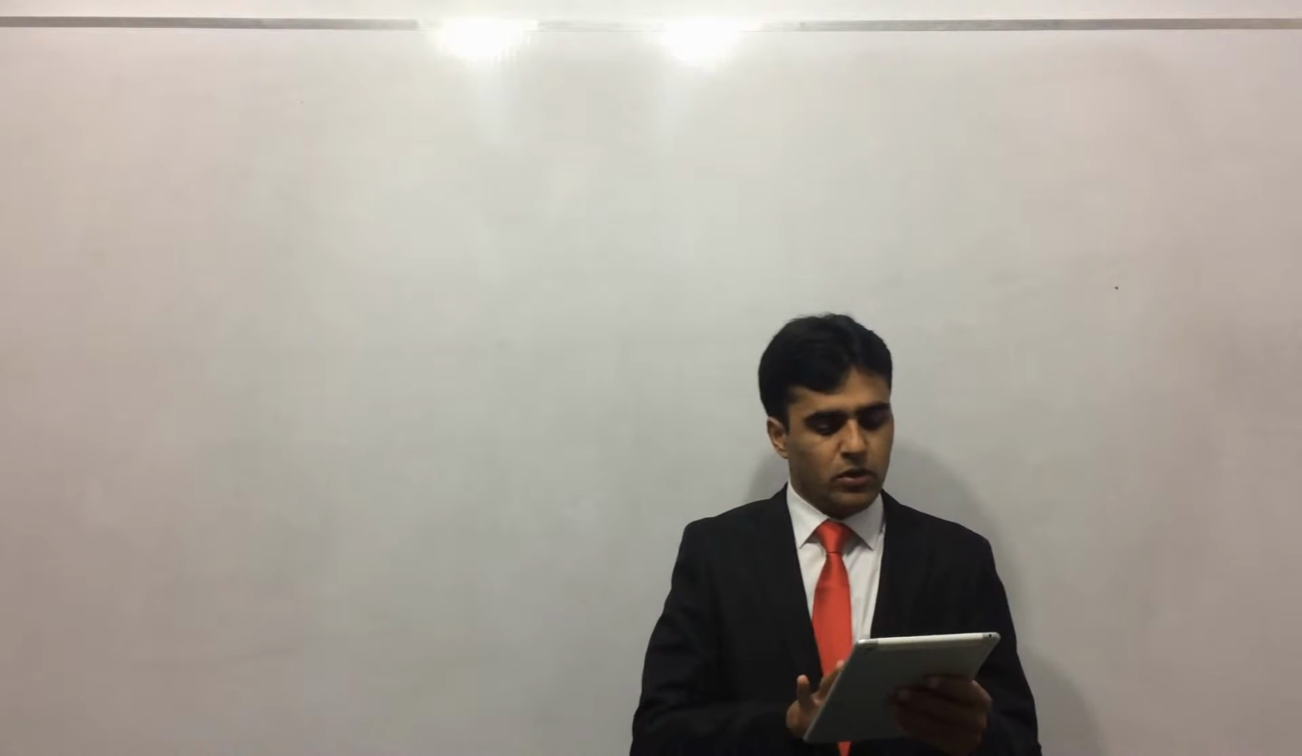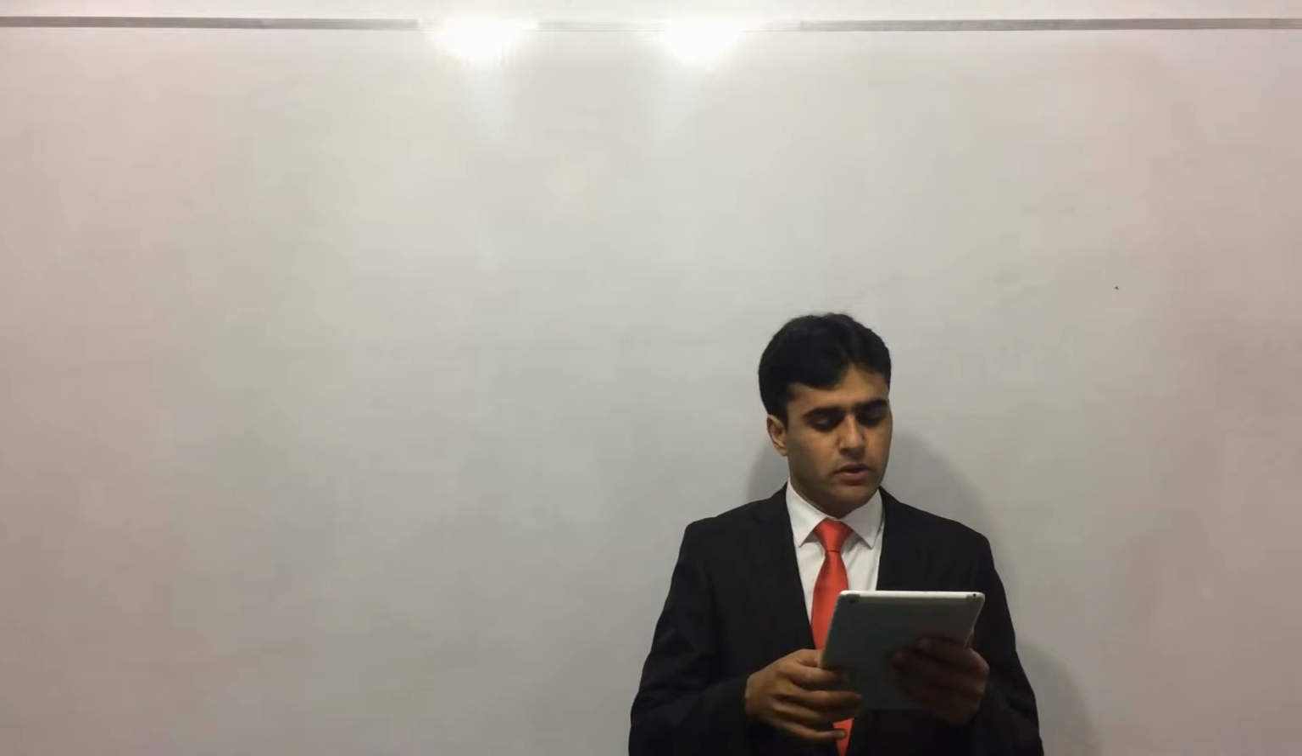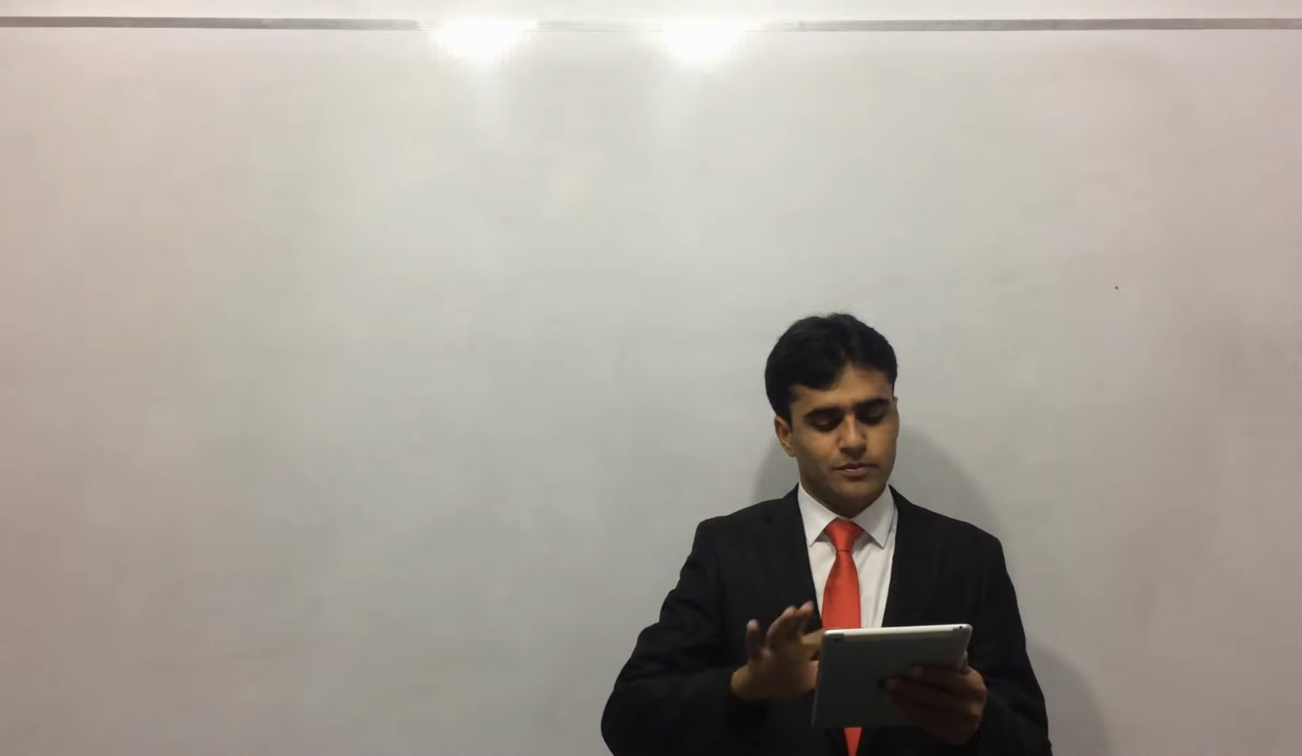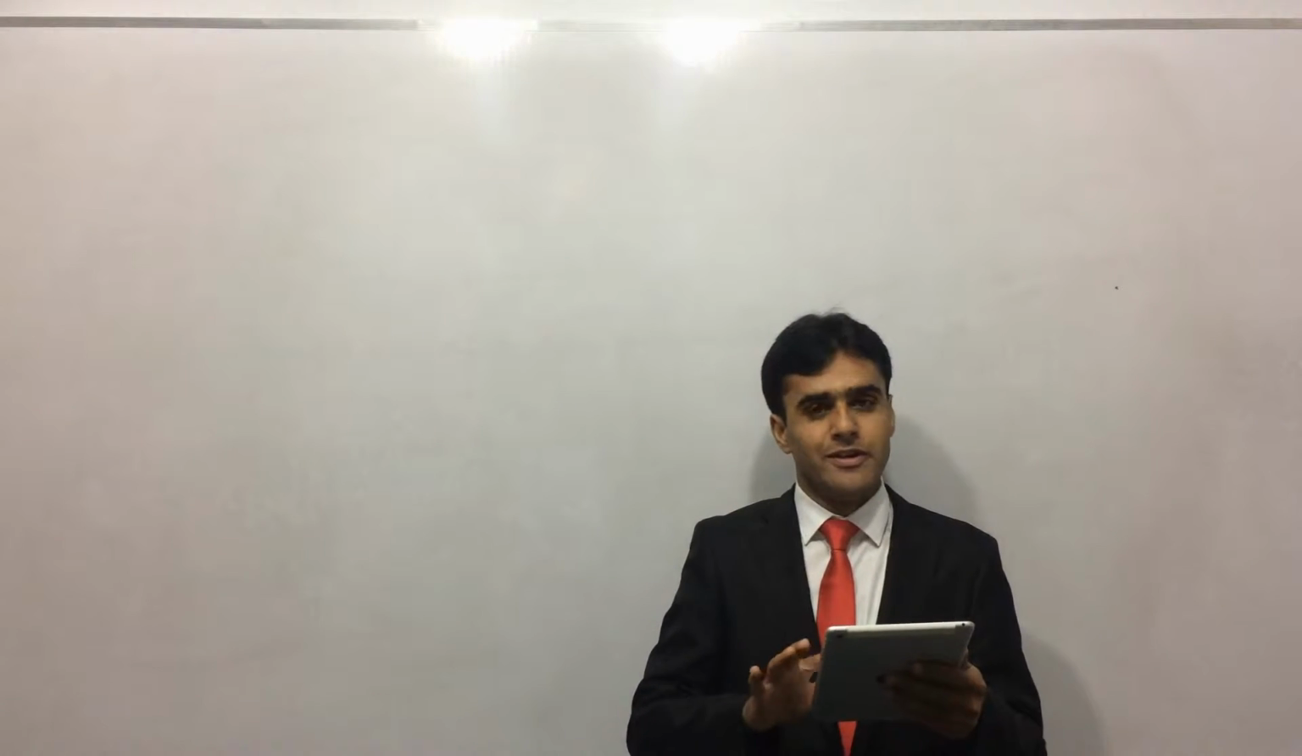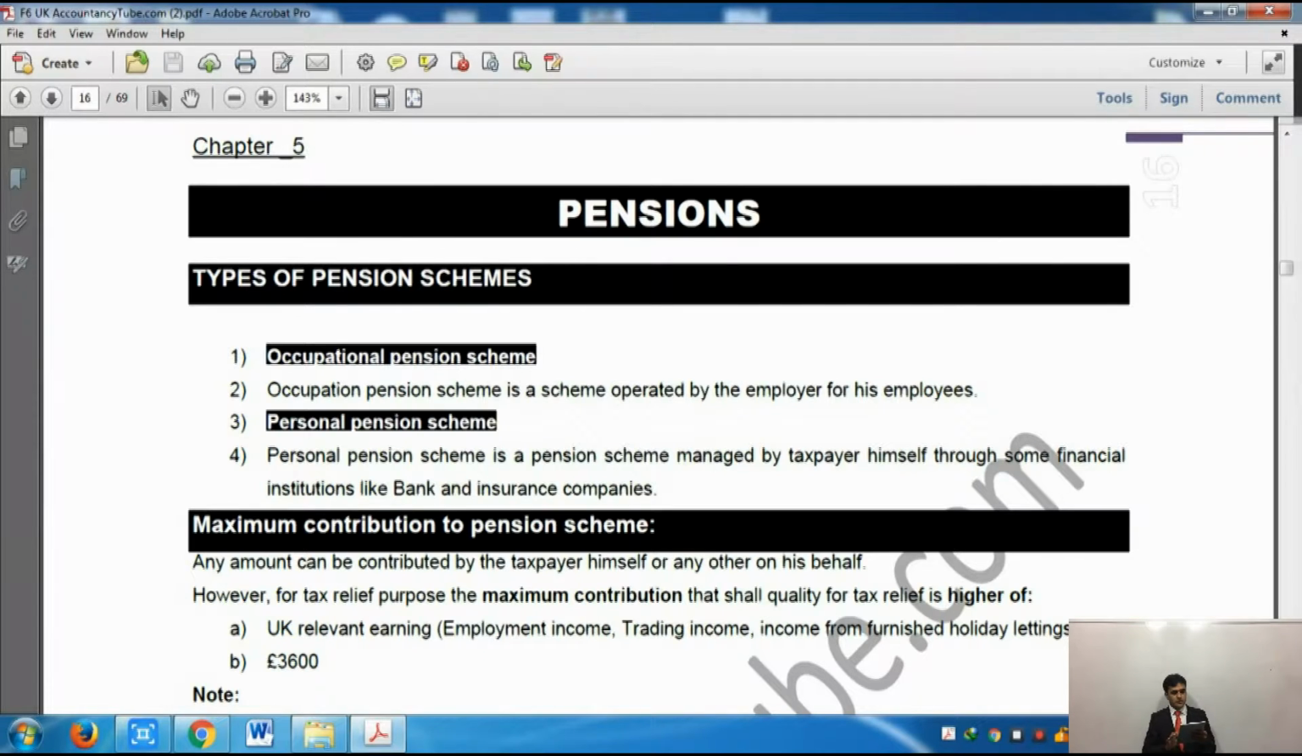Now, could you please move to your notes? I assume you have already downloaded the notes. I say this again and again, just to make sure that you have downloaded it or not. Anyway, this is chapter 5 of the F6 notes, and it is pensions, page 17, please. I've already shared the screen. Now, it says pensions and the types of pensions: the occupational pension scheme and the personal pension scheme. I've already told you what these are. I haven't told you what the maximum contribution to pension schemes is.